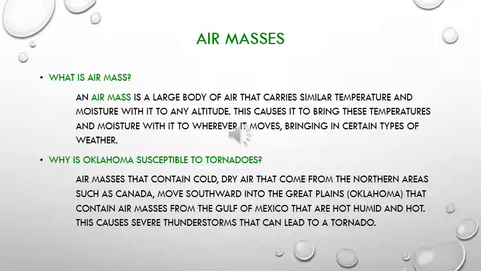Air masses that contain cold, dry air that come from the northern areas, such as Canada, move southward into the Great Plains, such as Oklahoma, that contain air masses from the Gulf of Mexico. These are hot and humid. This causes severe thunderstorms and can lead to a tornado.